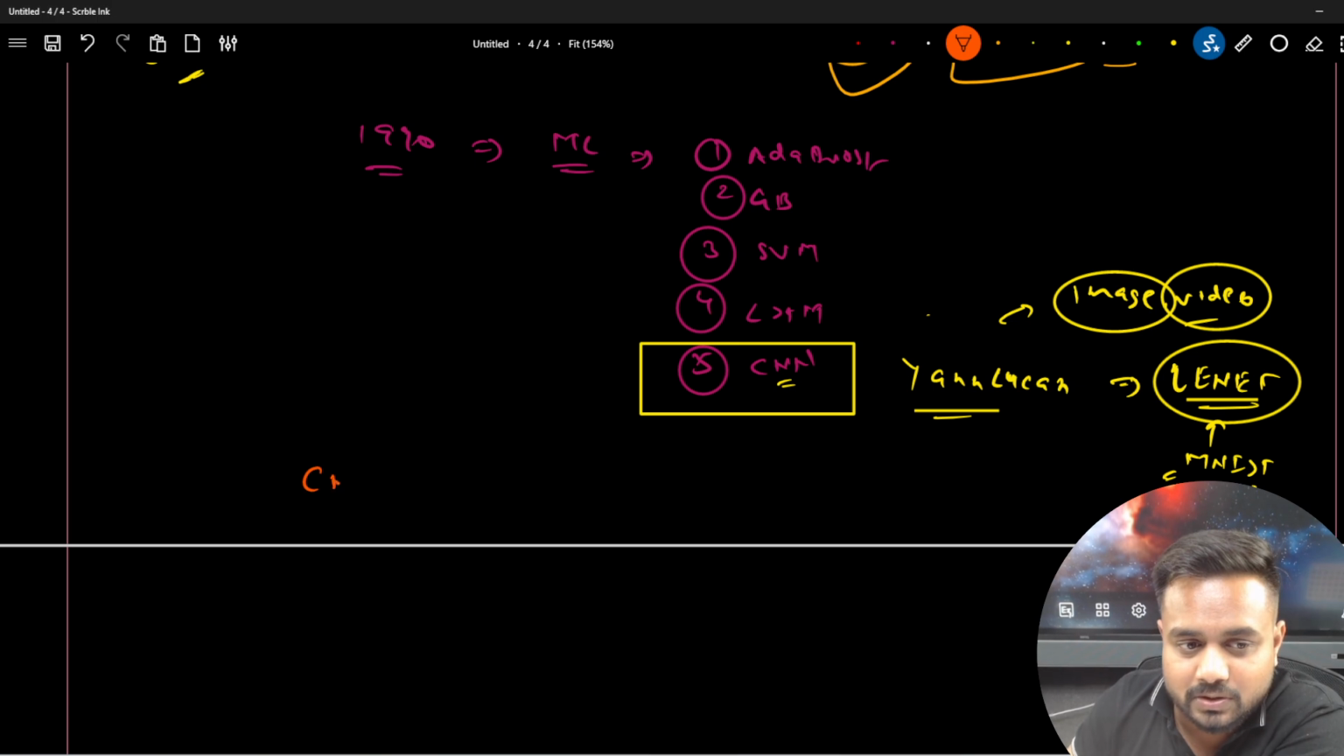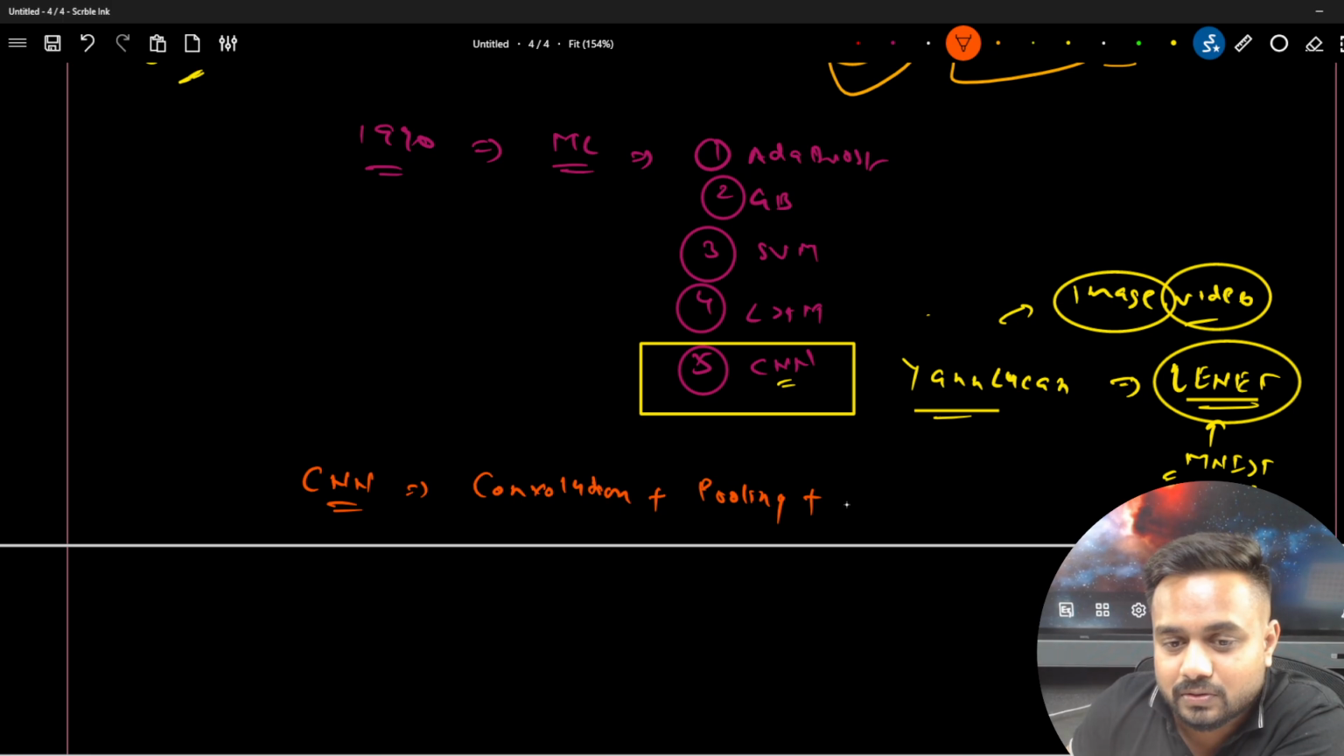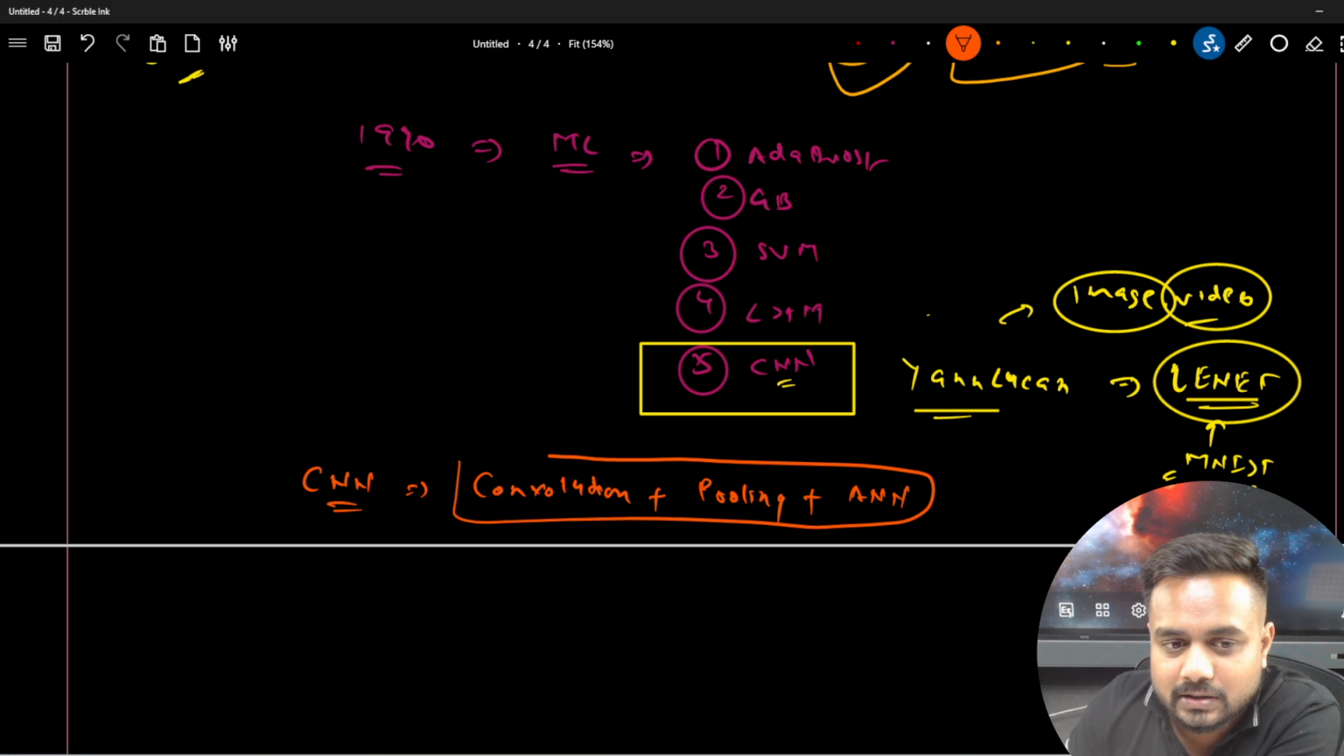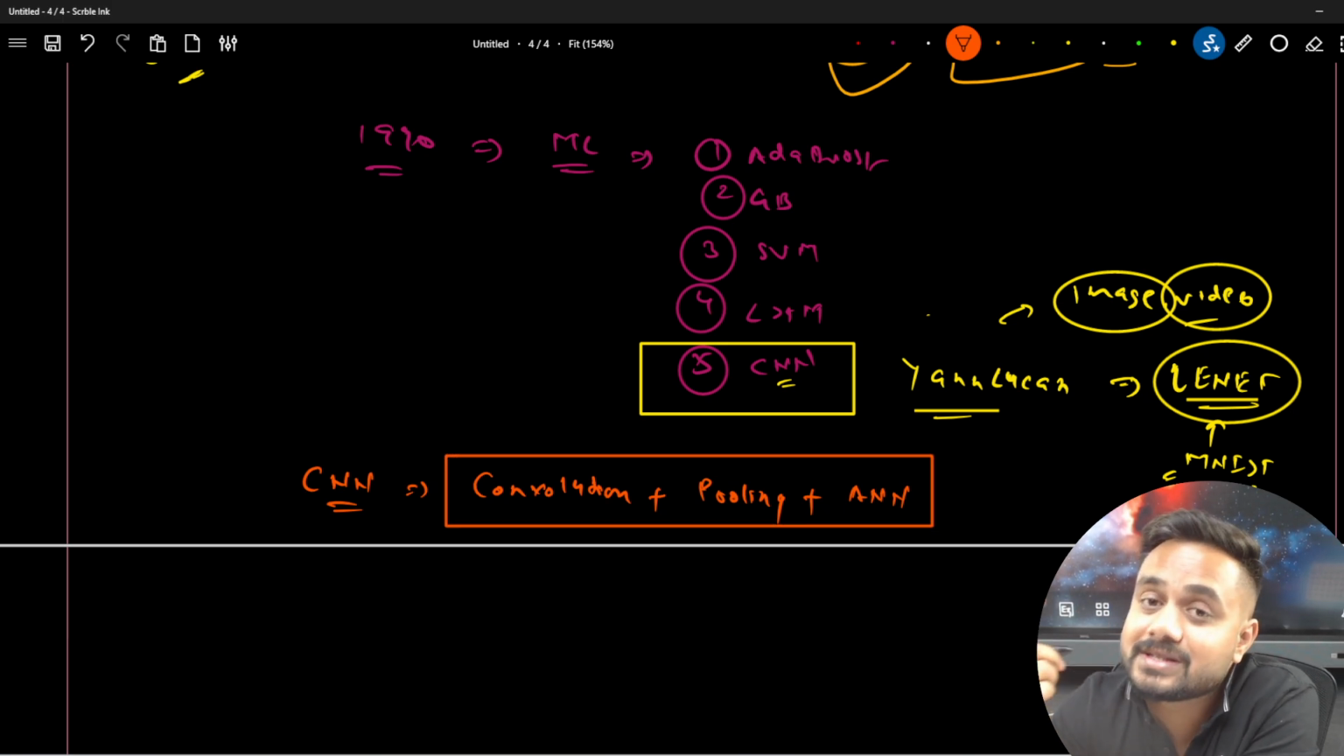So if we are talking about the CNN, here also you will find the ANN. Yes, ANN. So we have three things over here. First is convolution, second is pooling, and after the pooling you will find flattening, and then ANN. Means convolution, pooling, and ANN, these are the three main components of the CNN.